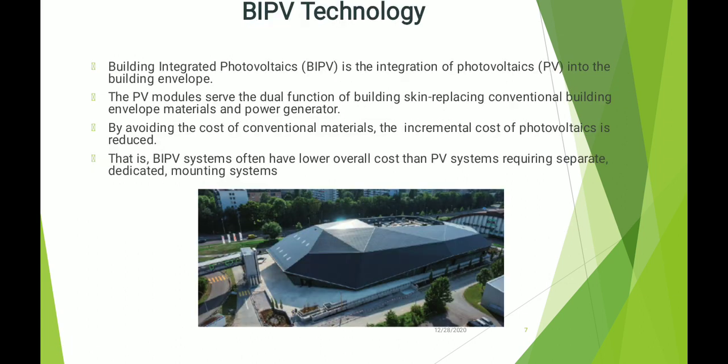Now let me discuss the BIPV technology. Building integrated photovoltaics is the integration of photovoltaics into the building envelope. Before, we were using a standalone PV module system, and the cost of a standalone PV system is more as compared to building integrated photovoltaics. By avoiding the cost of conventional material, the incremental cost of photovoltaics can be reduced. That is, BIPV systems often have lower overall cost than PV systems requiring separate dedicated mounting systems.